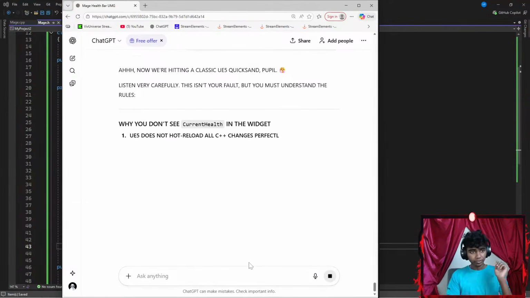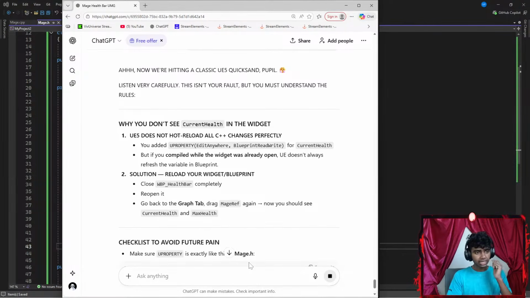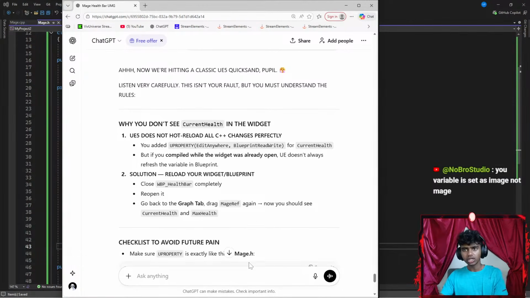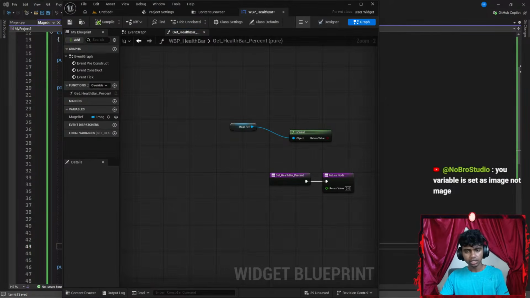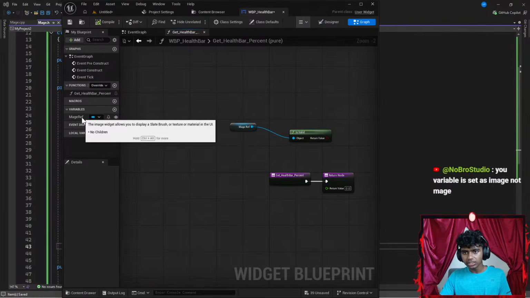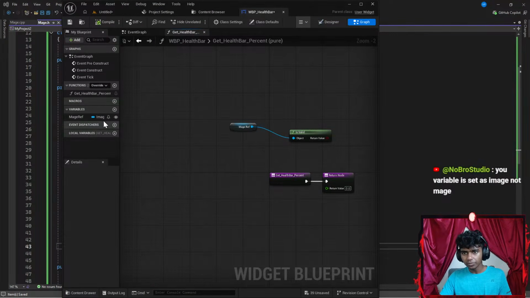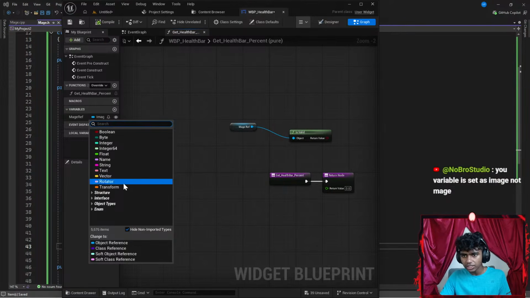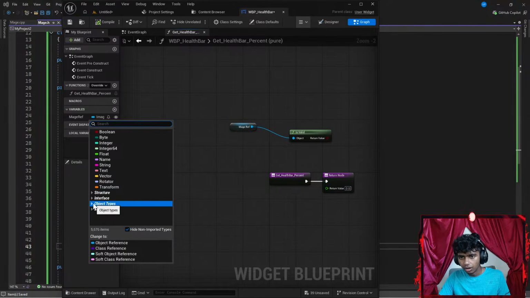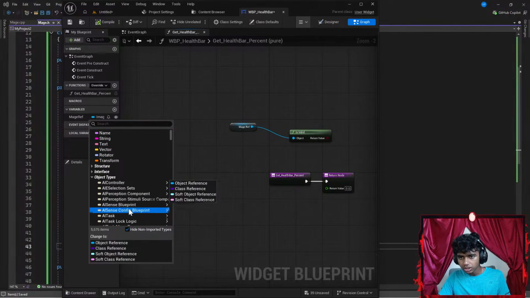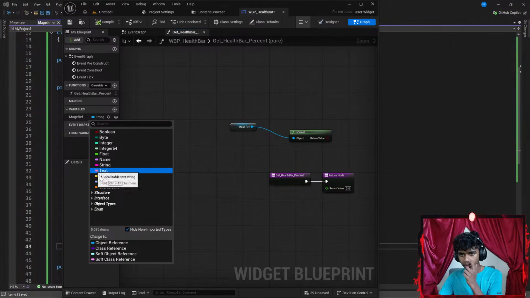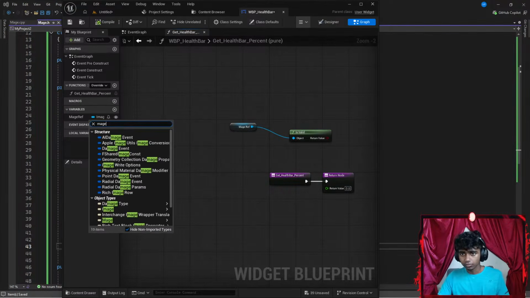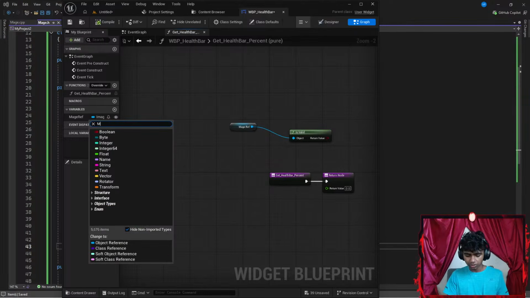Okay, let's see. Your variable is set as image, not mage. Does that make any difference? How is it going to be set as mage then? Object. Okay, so maybe I go with uppercase mage.